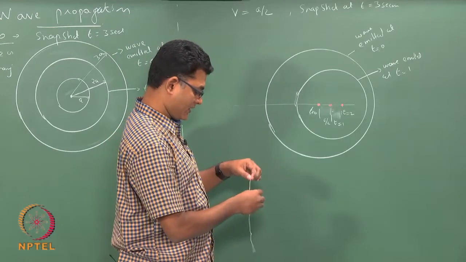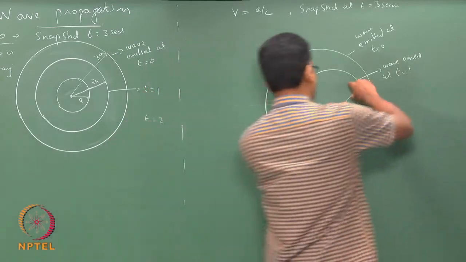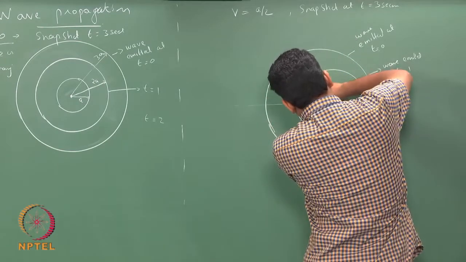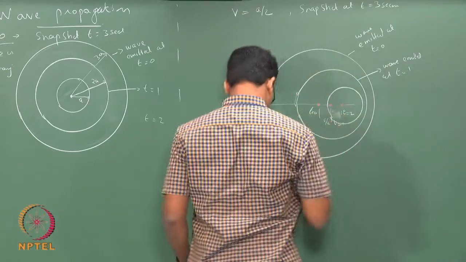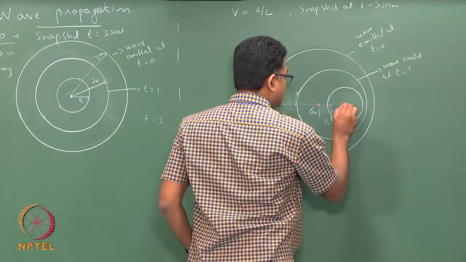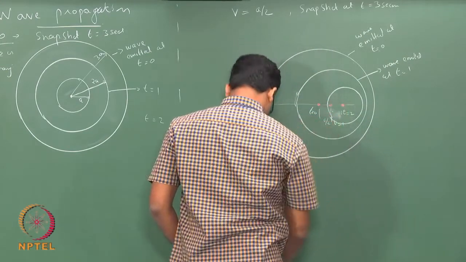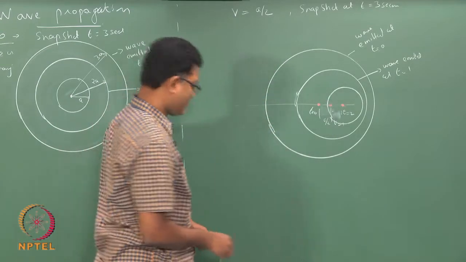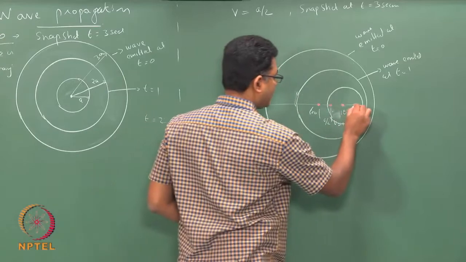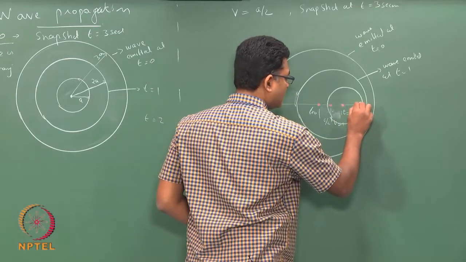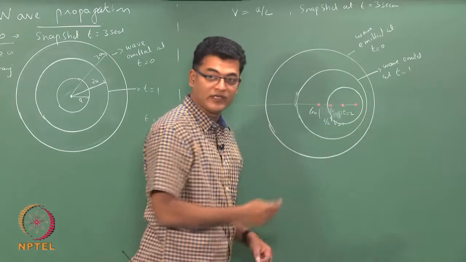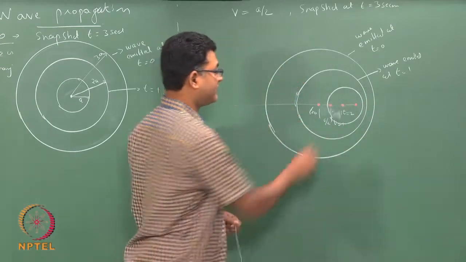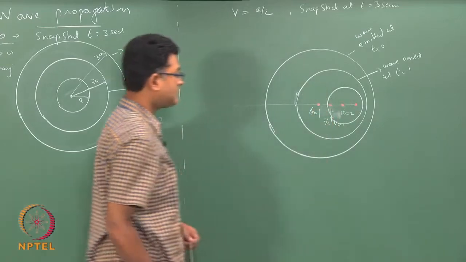So, I take a distance and I draw a circle. At the third second, the source would have moved another a by 2 distance, but the wave would not have moved anywhere because we are taking the snapshot at the third second. So, the wave is still there at the source.